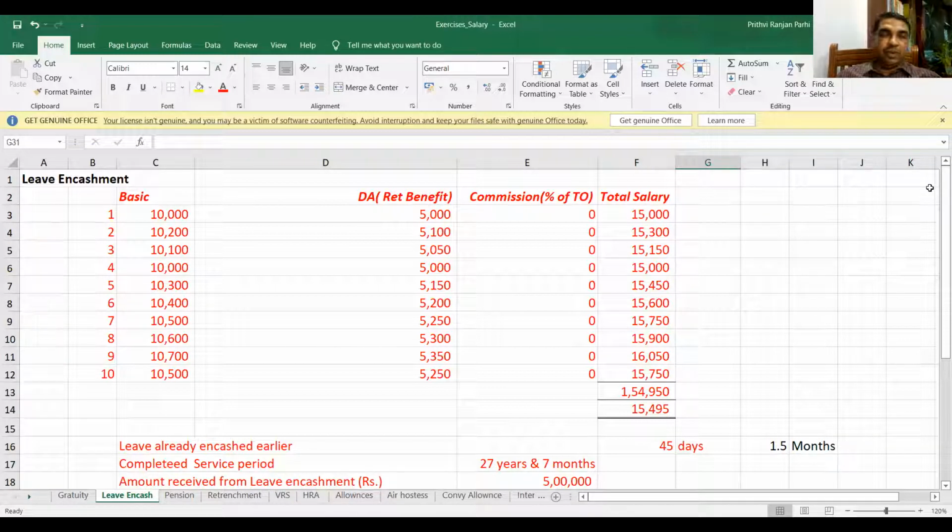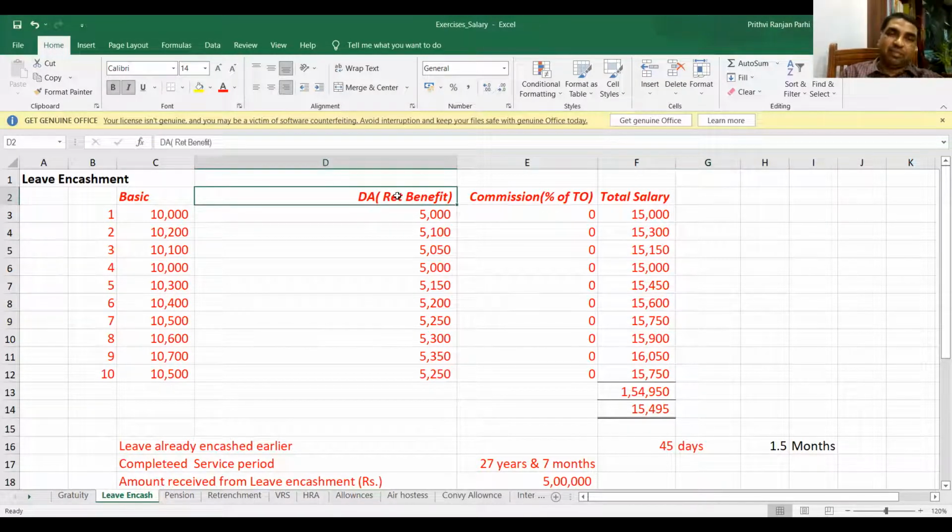Yes, sir. Okay. Now you see this is the situation. Ten months' salary data is given to you. Basic salary is 10,000, 10,200, 10,100 like this. This is the basic salary. And there is a DA, and it says the DA forms a part of retirement benefit. And there is commission fixed as a percentage of turnover. Nothing is there, it is zero.